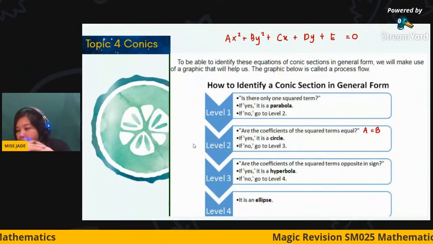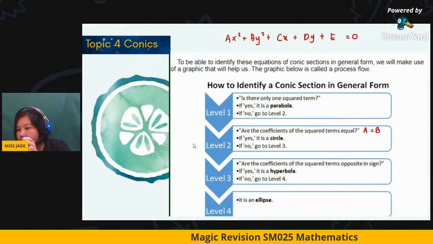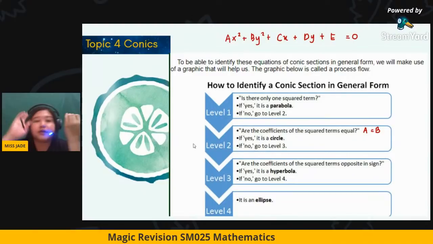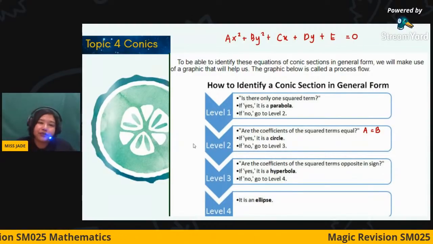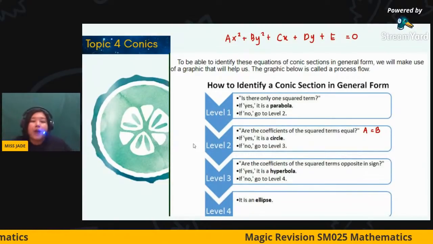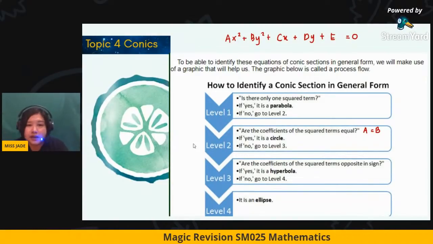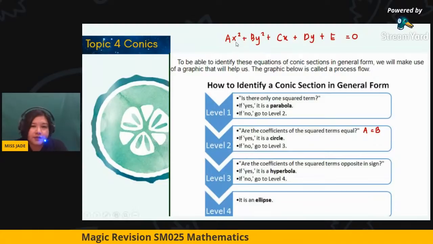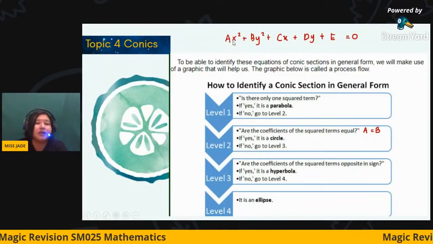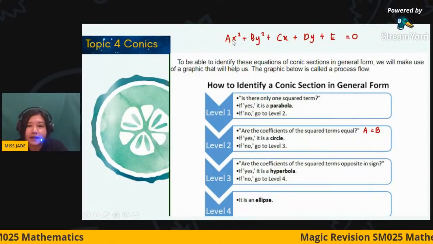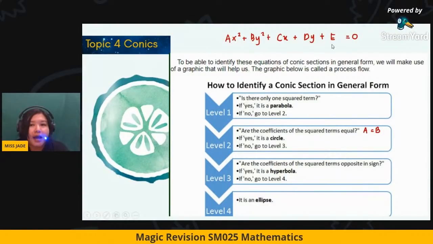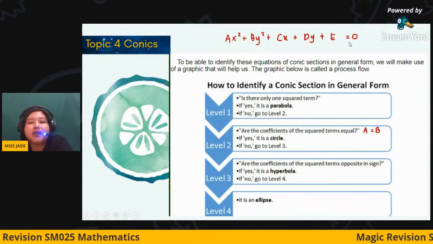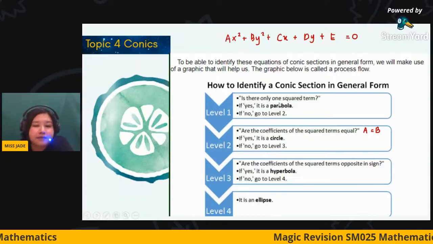Okay, come to chapter 4. Because of the constraint of time, I'll try my best, just sharing the tips with you. For chapter 4, we know that we have 3 conics in our learning outcome. Actually, I have a tip for you for when you are given the general form, because now you are already used to the standard form. When you're given the general form, ax squared plus by squared until the constant e equals 0, how do you know which conic it belongs to? There are 4 levels here.